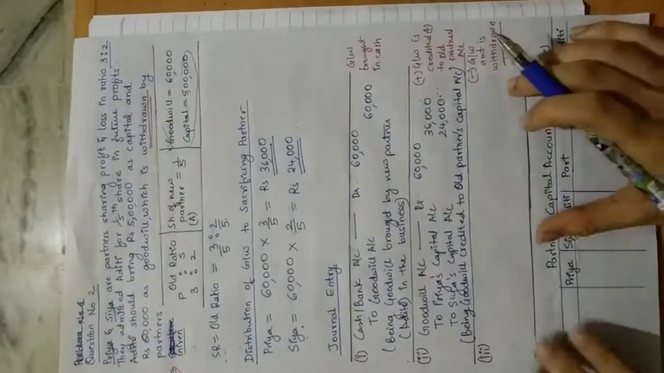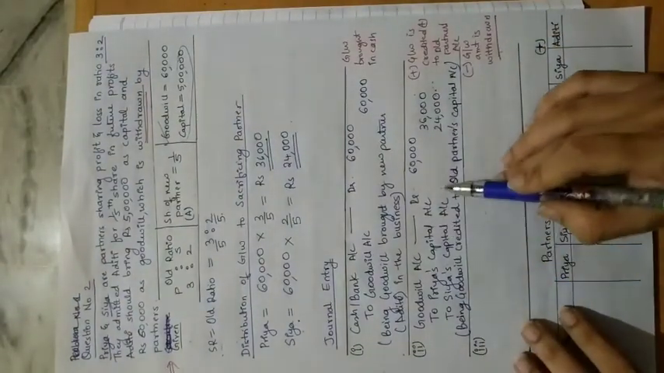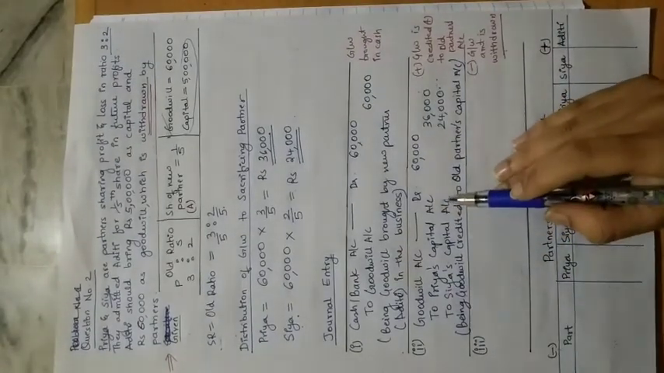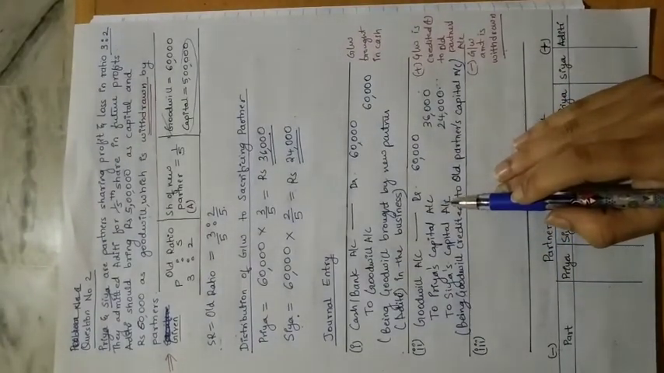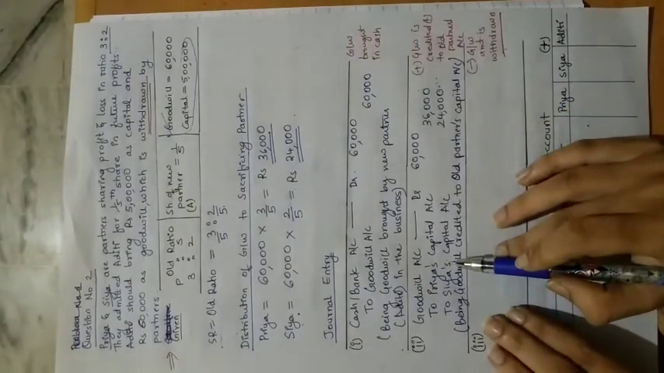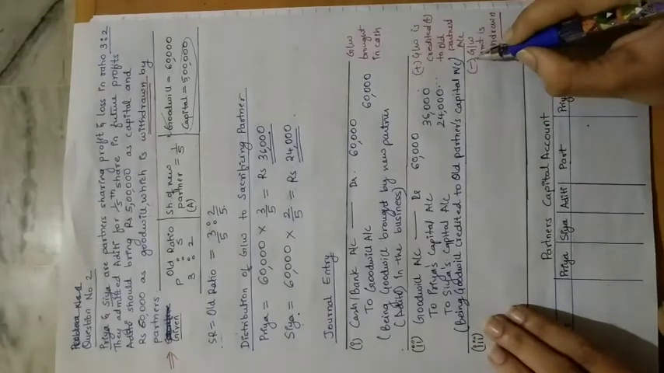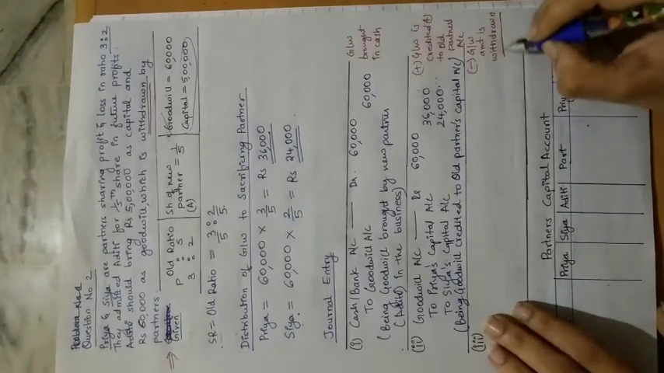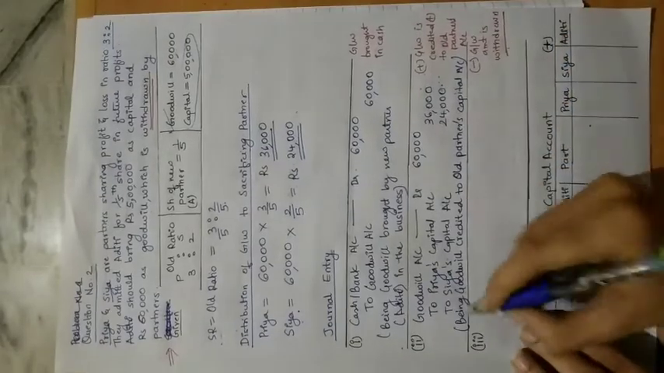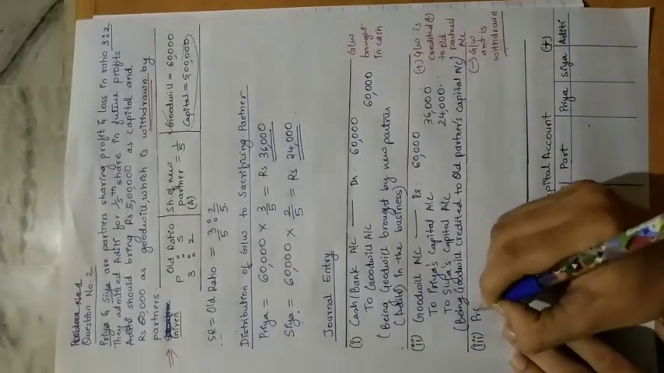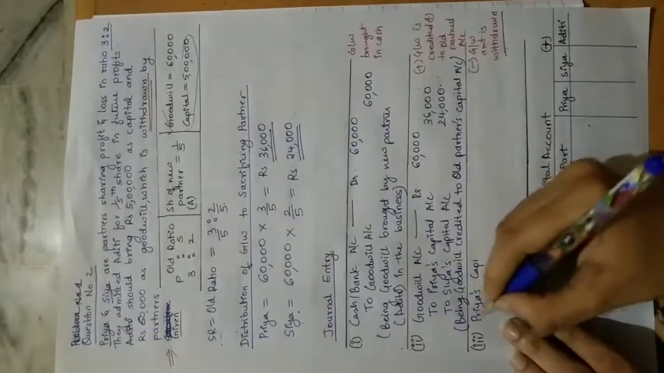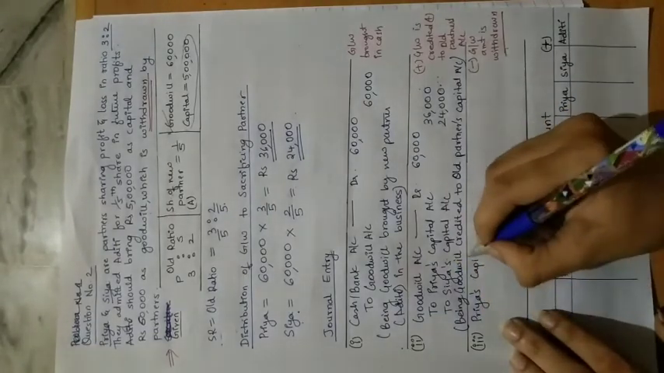So when we add that amount to the partner, we credit their capital account, right? So now when partners are withdrawing that amount from their account, that means partners' capital account will be debited. It's just the reverse of what we have done. Okay.